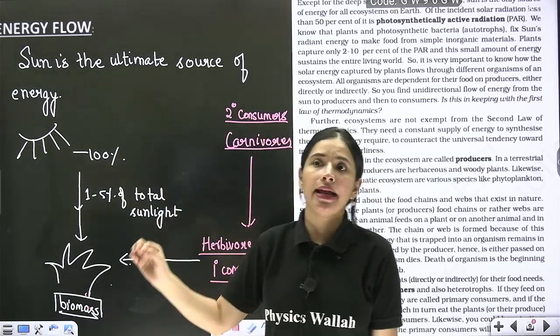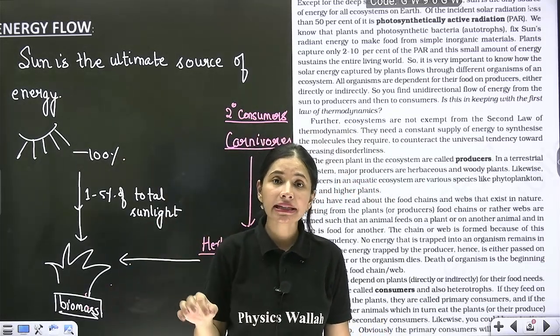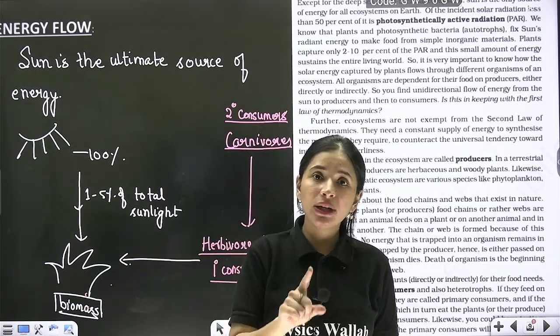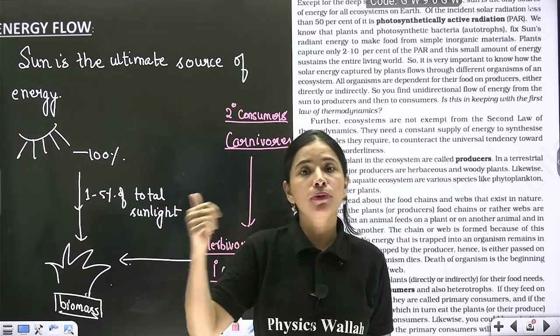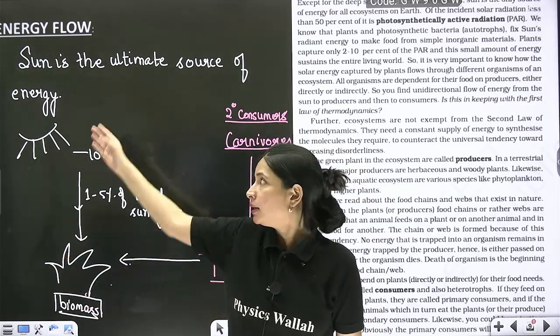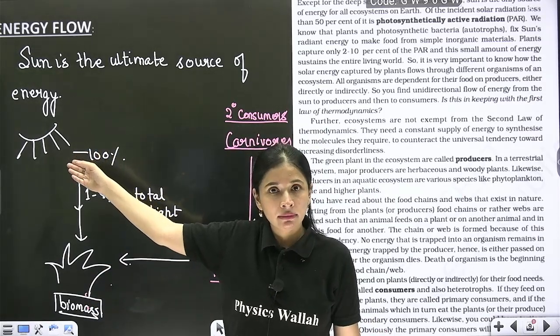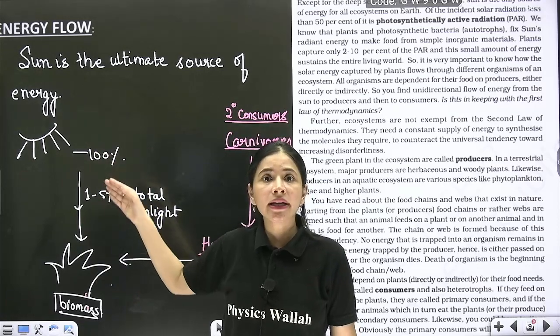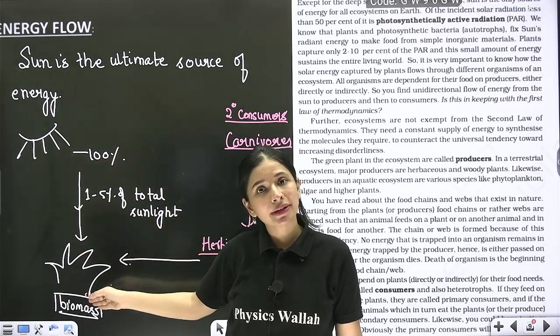well as second law. First law says that energy can neither be created nor be destroyed. It can only be transferred from one form to another. So here this is what is happening, right? Sun is the ultimate source of energy, correct? Which is doing what? Which is simply light energy is converted into chemical form.